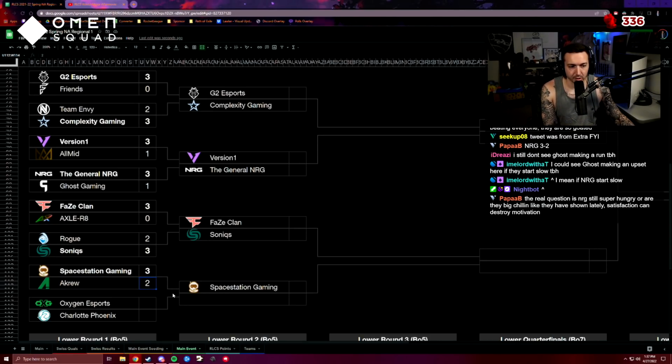But they're going up against Space Station, who has more confidence with Daniel. It'll probably be a 3-1, maybe a 3-0 even, now that I think about it. But I expect a Crew to give a fight. If Space Station starts slow, it could be upsetting, but I doubt it.